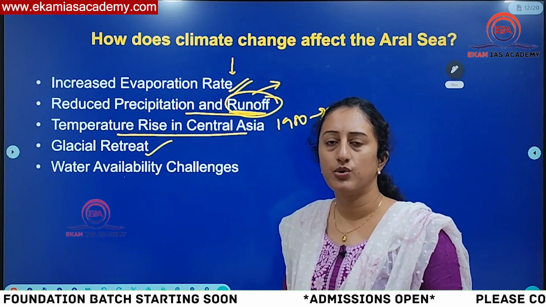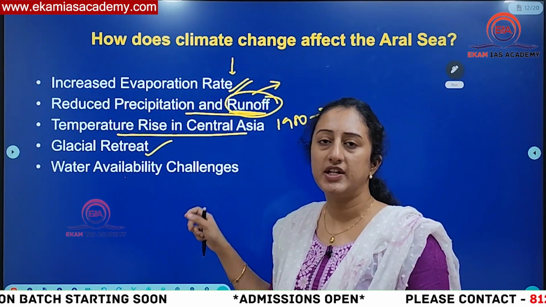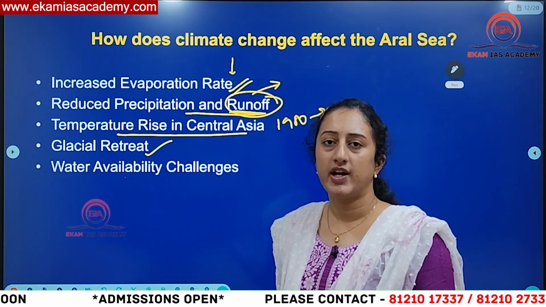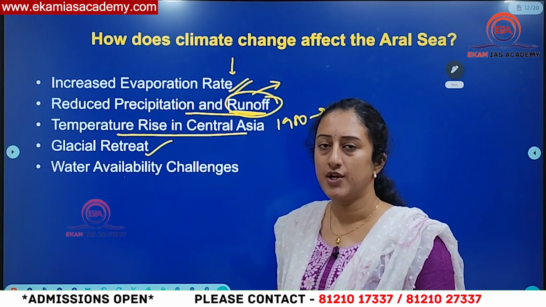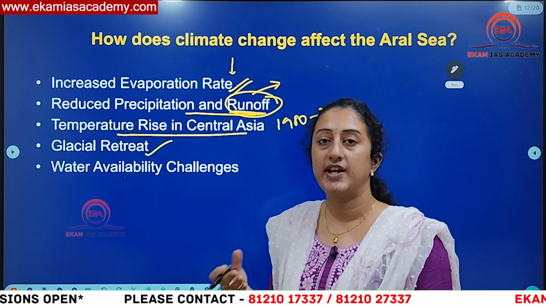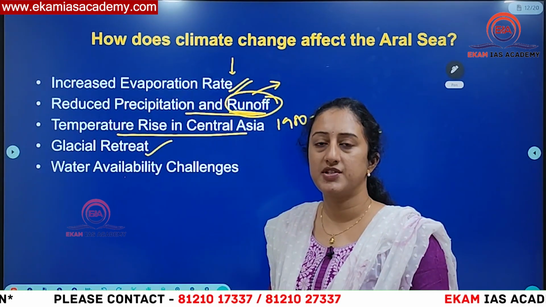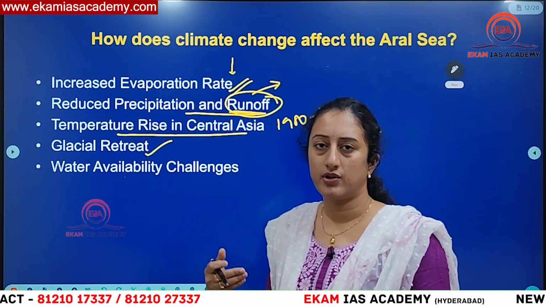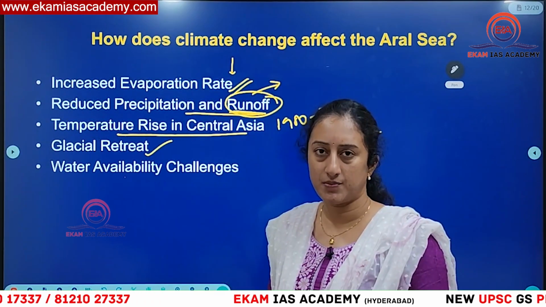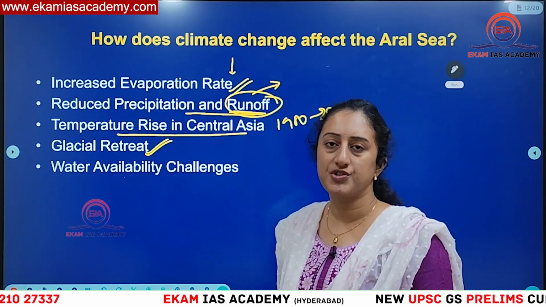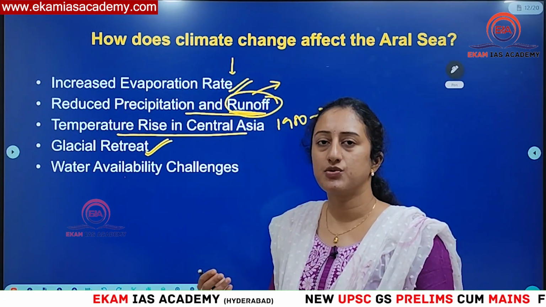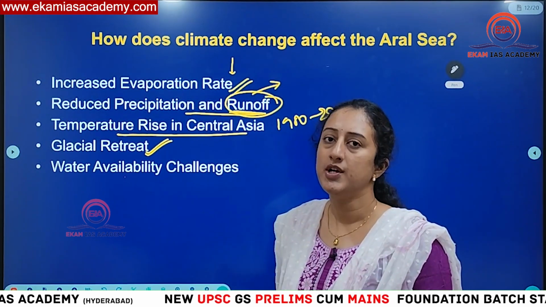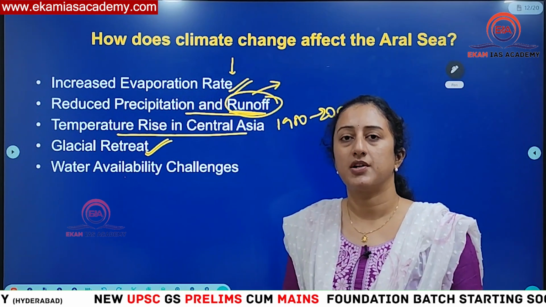And glacial retreat. Most of the rivers, as I told you, like the Amu Darya river that is feeding this Aral Sea, are based in the Hindu Kush Himalayan system. There we have the glaciers, and those glaciers are feeding these rivers by melting. But when global warming is there, glacial melting will happen. When these glaciers are melting and adding water, after some time we don't find that much glacier presence. Because of the decreased presence of these glaciers, there is reduced water getting into these river bodies, which ultimately carry this water to the sea bodies. In this way also, the water of the Aral Sea got reduced.